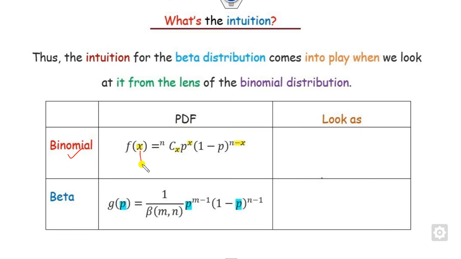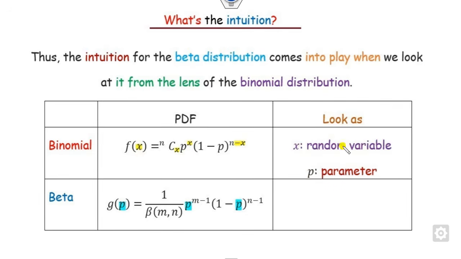Look at that. In this case, what does x represent? X here is 0, 1, 2 and so on, which is nothing but the number of successes. And p is the probability of success. That's the meaning of this. Or you can say x is my random variable.